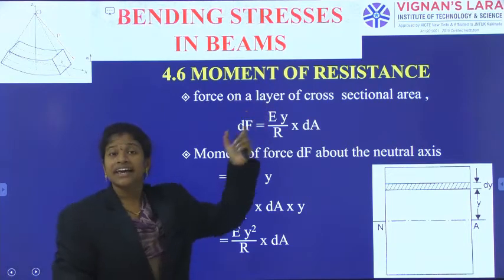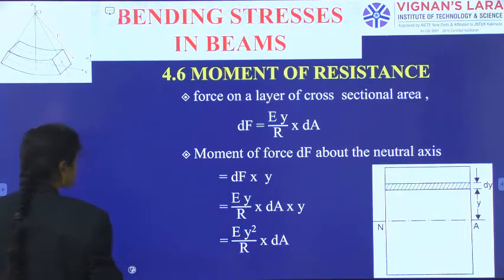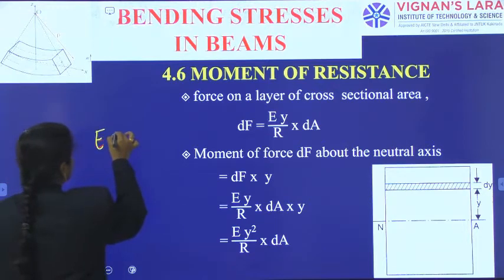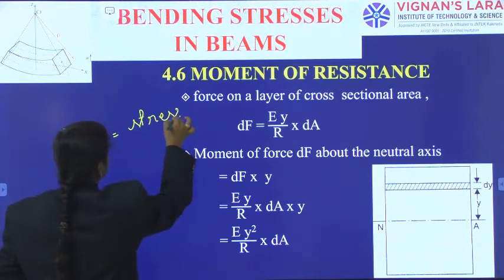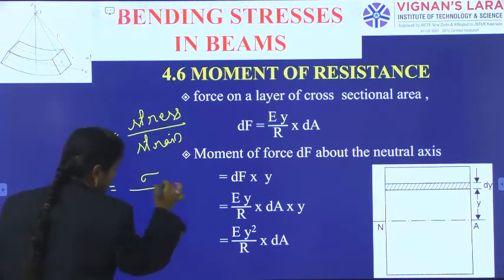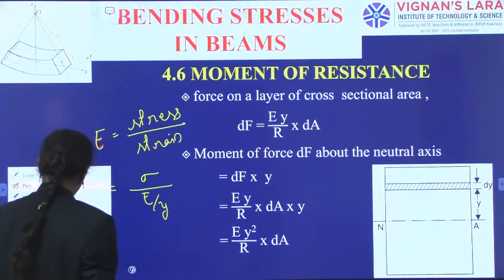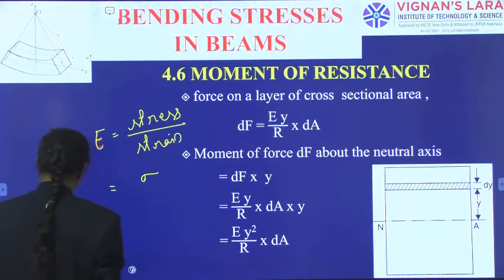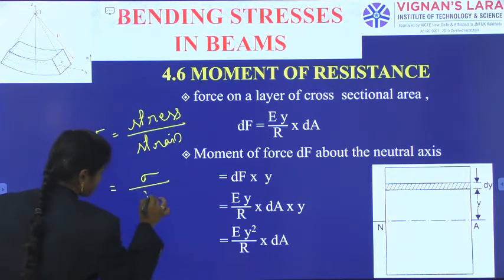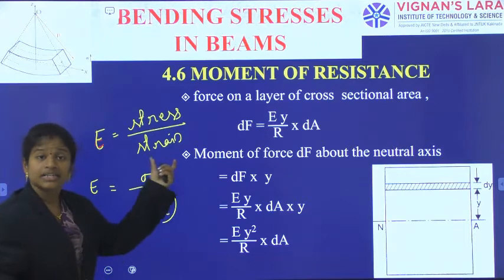Now the force on that layer, as in the previous step also, we have generated from the Young's modulus condition. Young's modulus is equal to stress by strain in the layer. So stress in the layer I am indicating as sigma. Strain in the layer we are indicating as epsilon, which is E, right? And this sigma I have got in some other form.